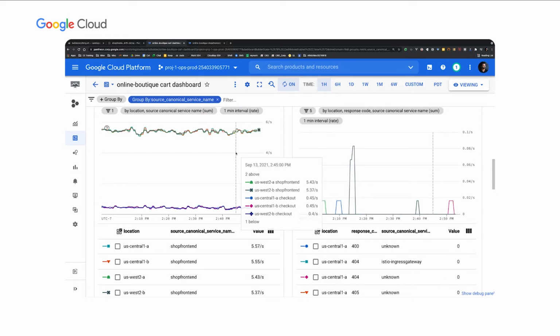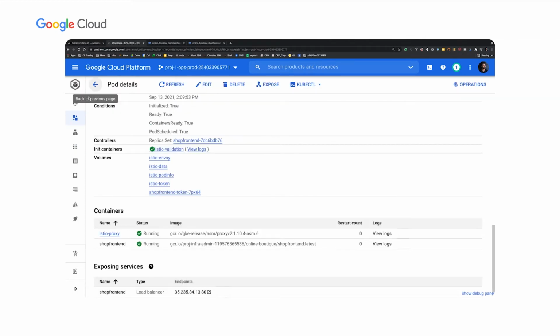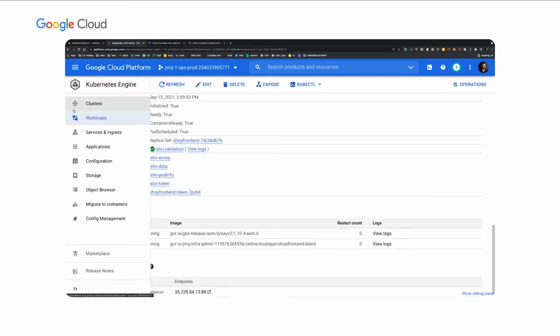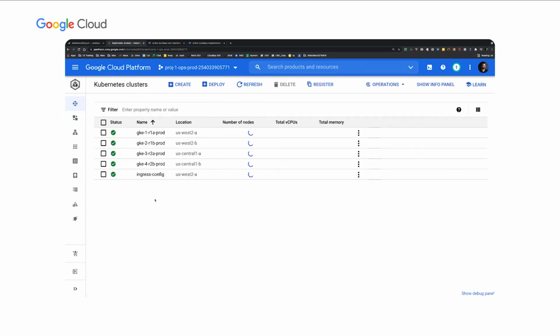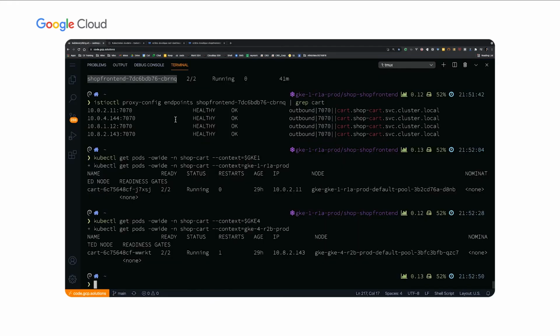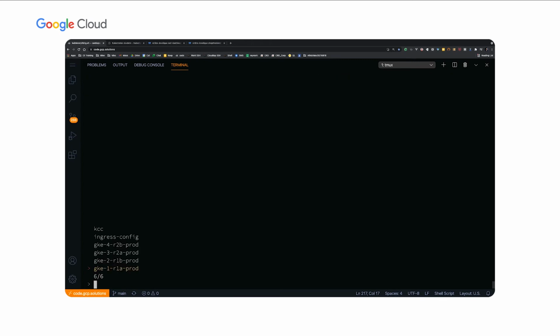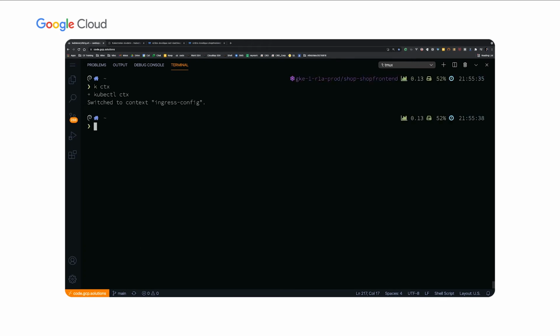Next, let's take a look at north-south traffic and how Ingress works. So for that, let's go back to our clusters page. And you'll notice that I have this 5th cluster called the Ingress config cluster. This is the cluster on how I configured multi-cluster Ingress. Let's take a closer look at this cluster. So I'm going to go back into my terminal, and change my context to the Ingress config cluster and change my namespace to Istio system.